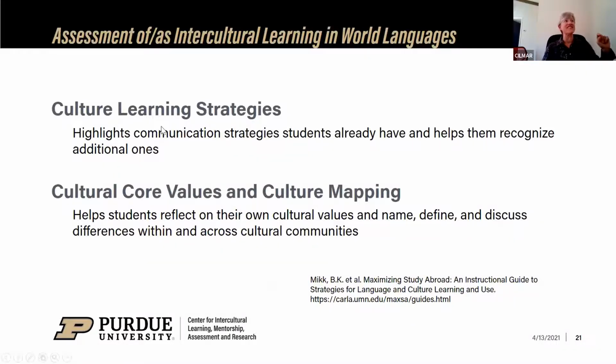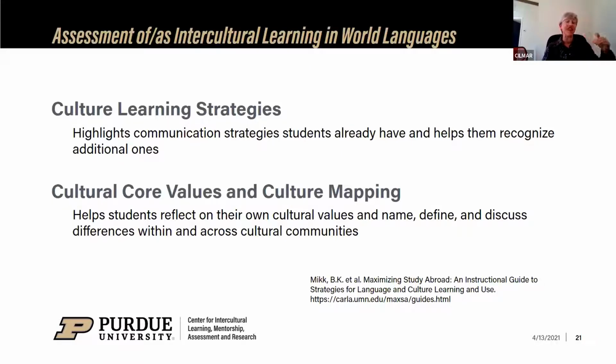One of these is an inventory called Culture Learning Strategies. Admittedly, this is designed for an immersion setting, but what I like about it is it has a section on communication strategies. And so students can read about a strategy and determine, again, it's Likert scale, the degree to which they already use this.